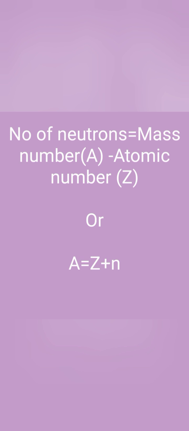Suppose I take an example. Sodium atom has the atomic number 11 and atomic mass 23. How can we calculate the number of protons, electrons and neutrons? Children, we know very well atomic number is equal to the number of protons or the number of electrons. So the number of electrons is 11 and the number of protons is also 11. Now for the number of neutrons, we put the value in N = A - Z. So A is 23 and Z is 11. When we subtract, we get 12. So the number of neutrons is 12.